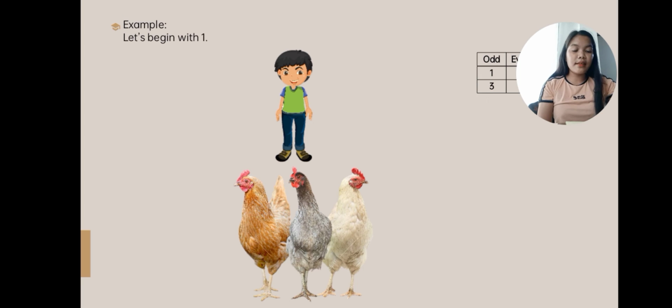Let's look at the next number, that is 3. Again, we have here an example. This chicken, if we split the chickens into groups of 2, then this chicken is left alone. So 3 is an odd number. If we add 1 chicken, then it becomes 4. Now, it is an even number. Do you understand? I have an example.